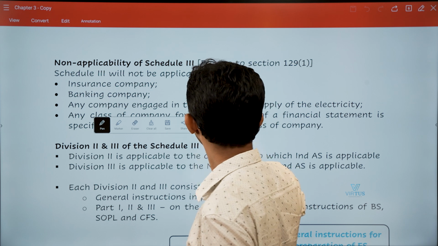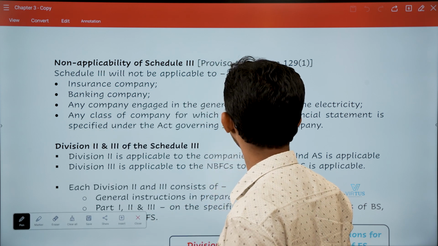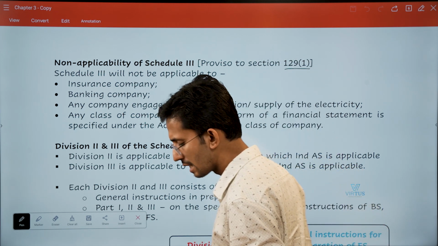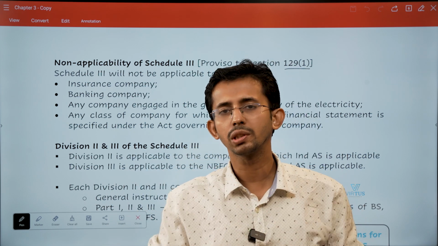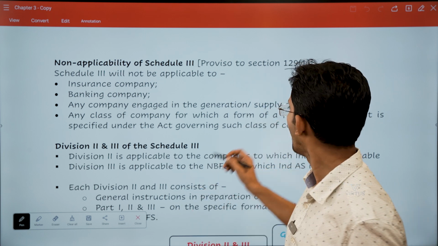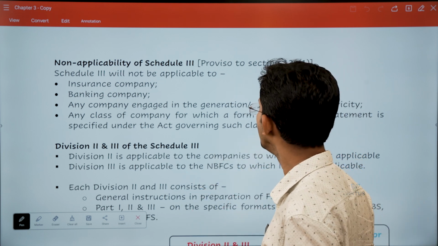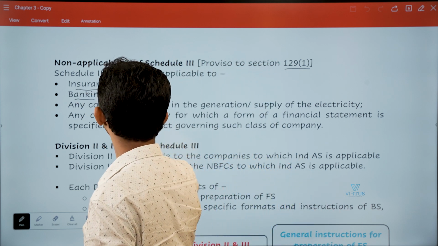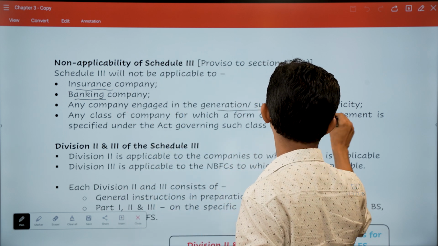Now, this non-applicability of Schedule 3 is given as a proviso to Section 129(1). Section 129 prescribes Schedule 3, making it mandatory for the companies. And the proviso to Section 129(1) says that Schedule 3 will not be applicable to an insurance company, a banking company, or any company engaged in the generation or supply of electricity.